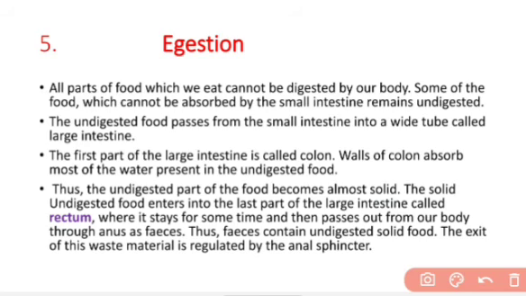So the first part of the large intestine absorbs the excess water and salt from the food, and the undigested food becomes solid. That solid undigested material goes into the last part of our large intestine, called the rectum, where it stays for some time and then passes out from our body through the opening called the anus. That undigested waste food material is called feces. The feces contain undigested solid food. The exit of this waste material is regulated by the anal sphincter, and this removal of undigested, unusable food material from our body is called egestion.